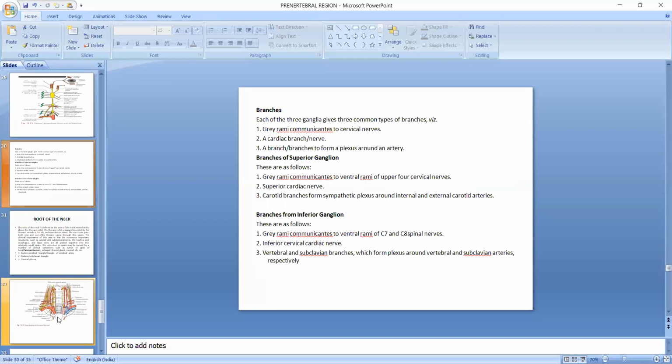Branches: each of the 3 ganglia gives the 3 common types of branches. These are gray rami communicating to cervical nerves, a cardiac branch, and branches to form a plexus around an artery. Branches of superior ganglion: gray rami, superior cardiac nerve, and carotid branch from sympathetic plexus around internal and external carotid artery. Branches from inferior ganglion: gray rami communicating to ventral rami of C7, C8 spinal nerves, inferior cervical cardiac nerve, and vertebral and subclavian branches, which form plexus around vertebral and subclavian artery respectively.